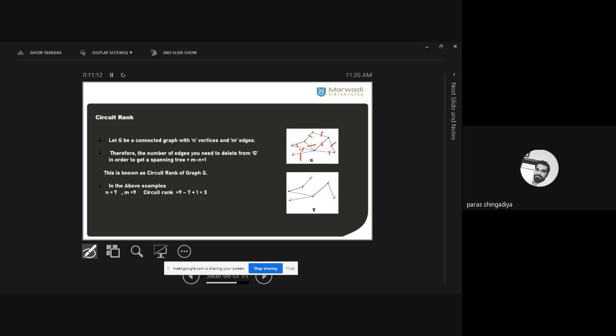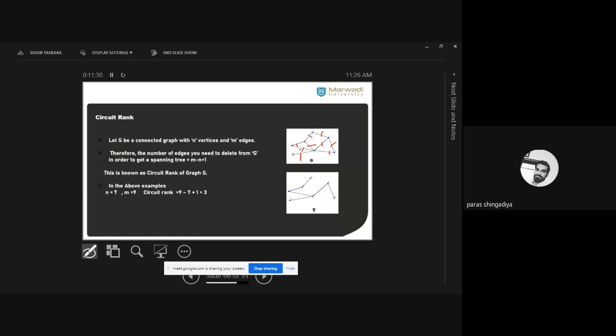You cannot consider 4 as the answer in place of 3. You cannot consider 2 as the answer in place of 3. Clear? If you consider 2 edges in place of 3, then the graph still includes a closed walk. If you consider 4 edges in place of 3, then the graph will become disconnected.